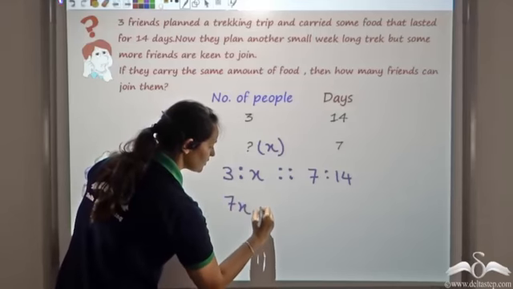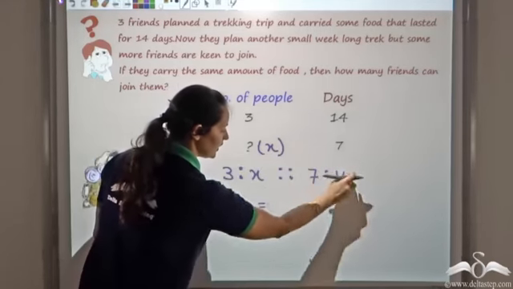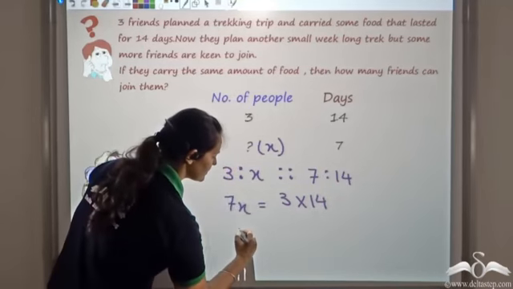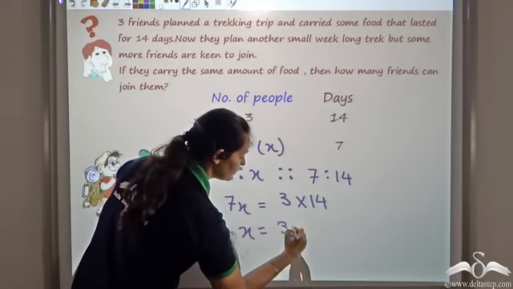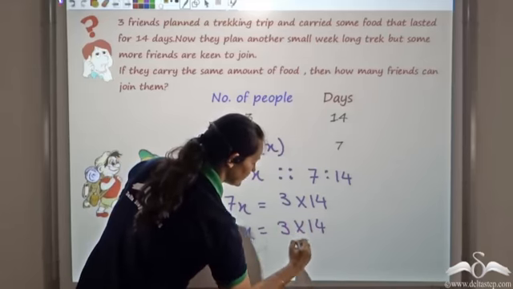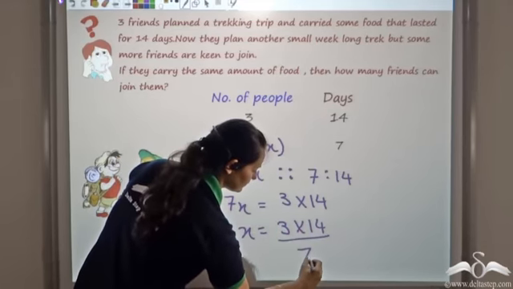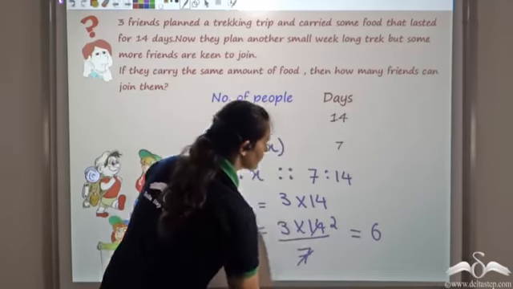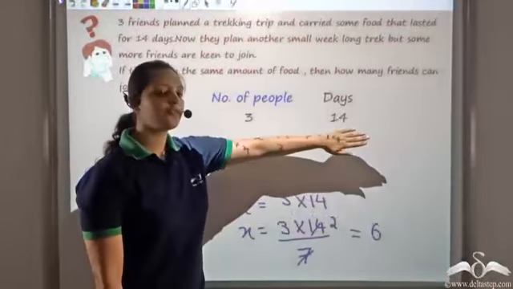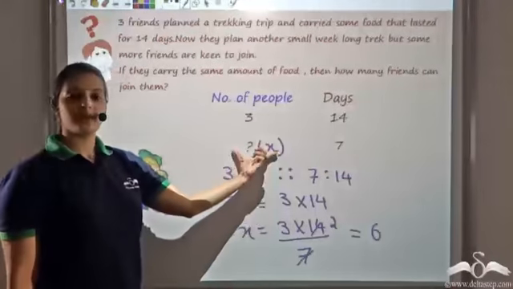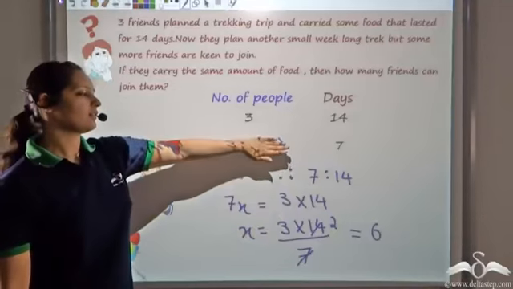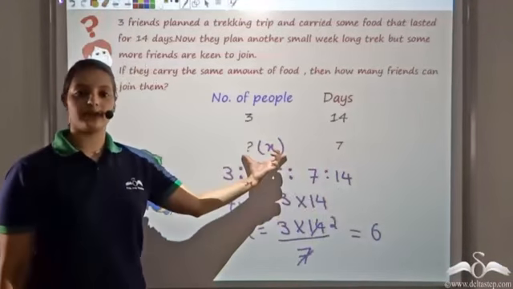So 7x would be equal to 3 times 14. This gives me that x would be equal to 3 times 14 divided by 7. Now 7 twos are 14, so this gives me 6. So what I find is that for 7 days, 6 people can go. That is, the food that they have is sufficient for 7 days if 6 people go.